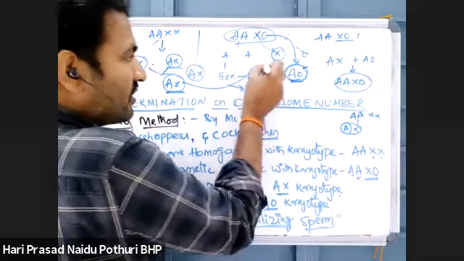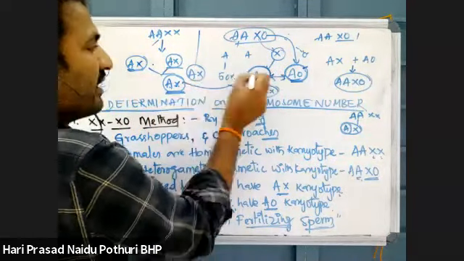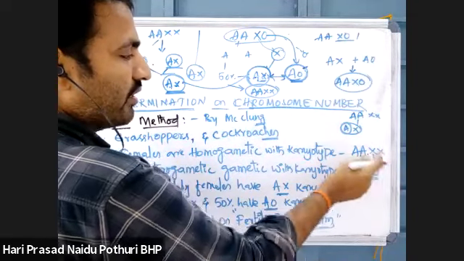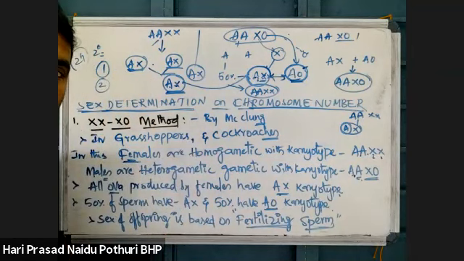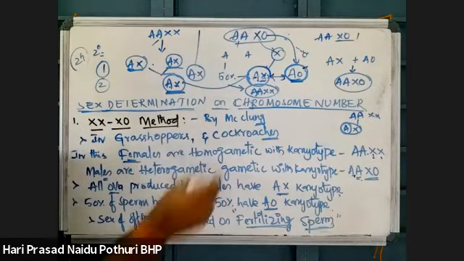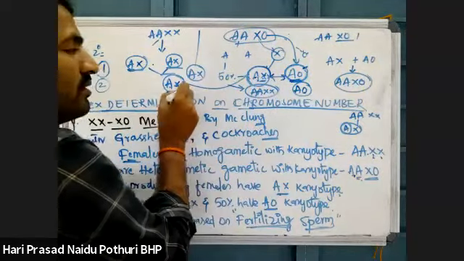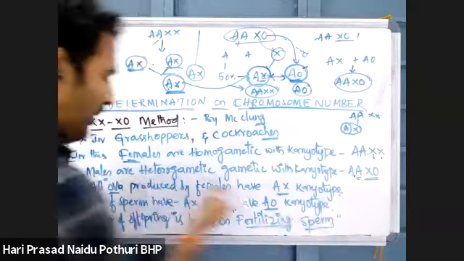If this sperm combines with this ovum, AAXX will form, and that new individual will become female. If the A0 sperm combines with the ovum, AAX0 will become male.